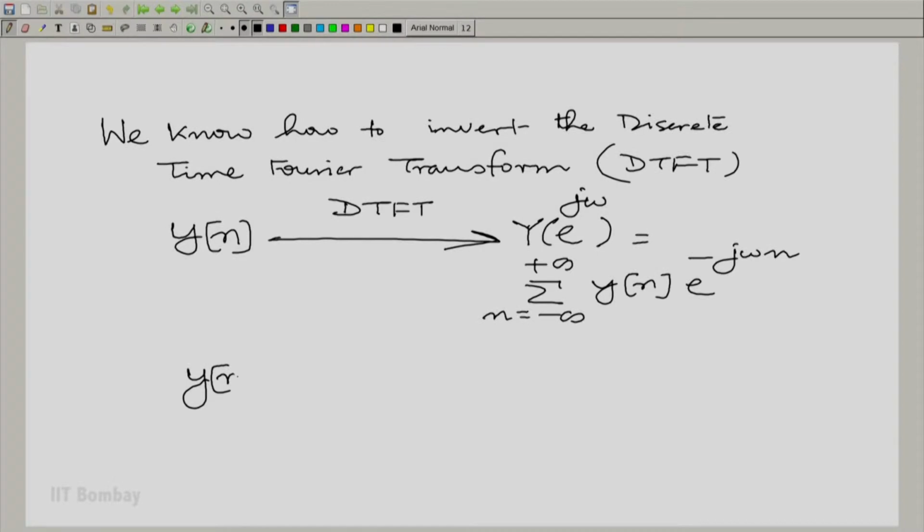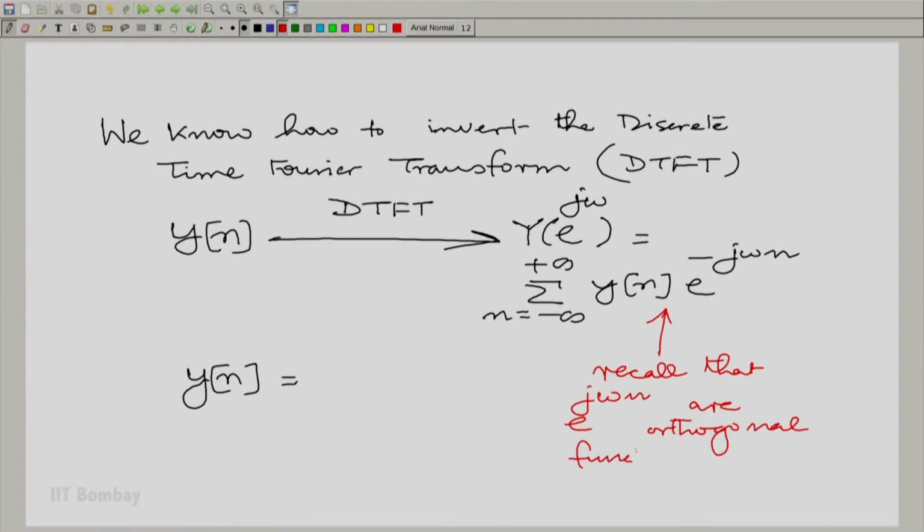You see, these are all orthogonal functions with respect to the variable omega. So, let us make a remark there, just to recapitulate. We recall that for different integers n, e raised to the power j omega n are orthogonal functions over any contiguous interval of 2 pi, and in particular the interval from minus pi to plus pi.